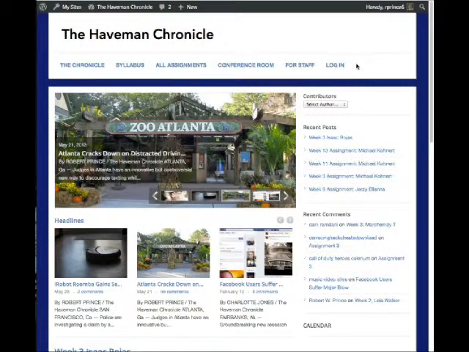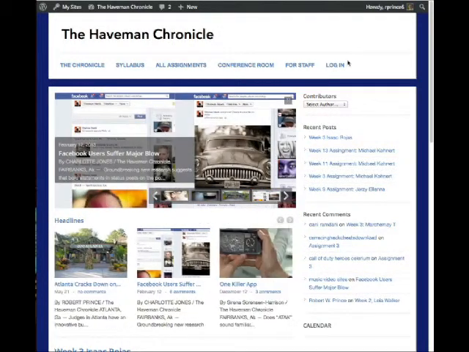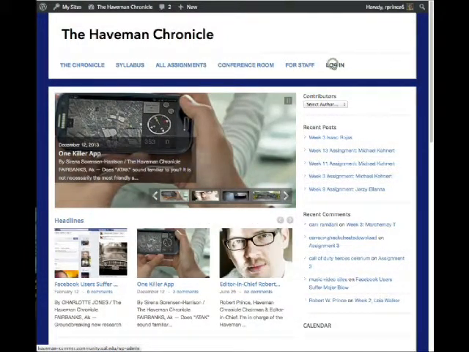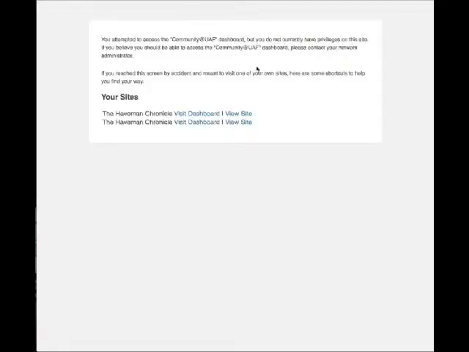So here's how you can get started. You'll click login. This is probably going to look a little bit different for you than it does for me, but I'll show you what it looks like for me. I click login, and then it brings me to the UA Google login, and once you enter that information correctly, you have the option. I have two. This is our regular school year version of the website, and this bottom one happens to be our summer one. You can choose between visit dashboard and view site, and if you have one that looks like this, you can click view site.